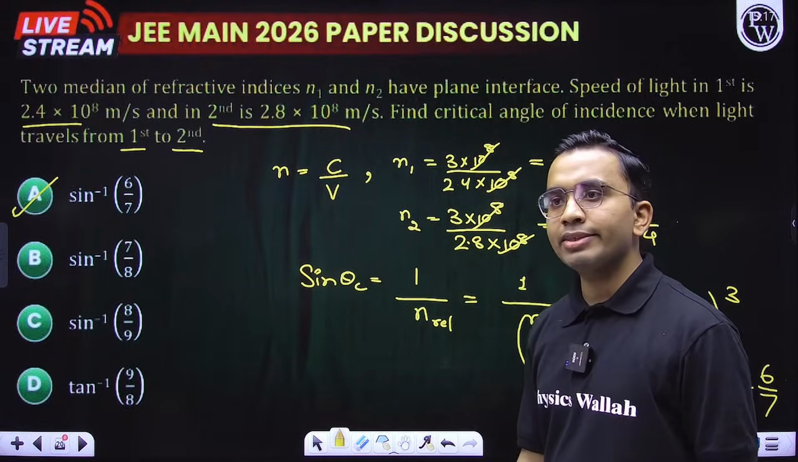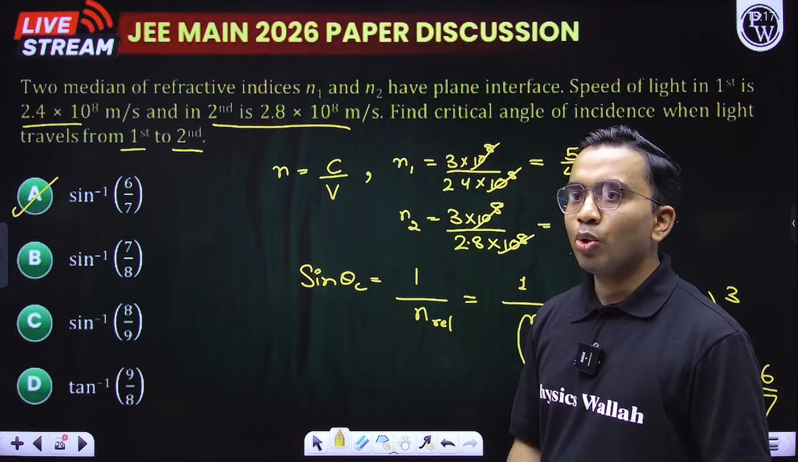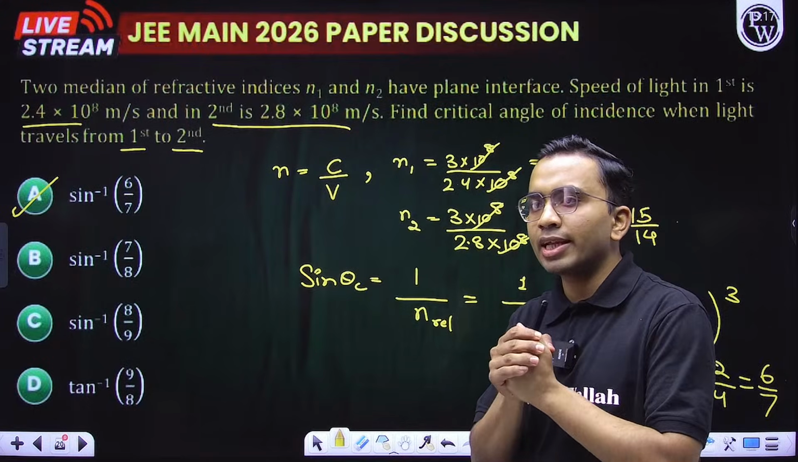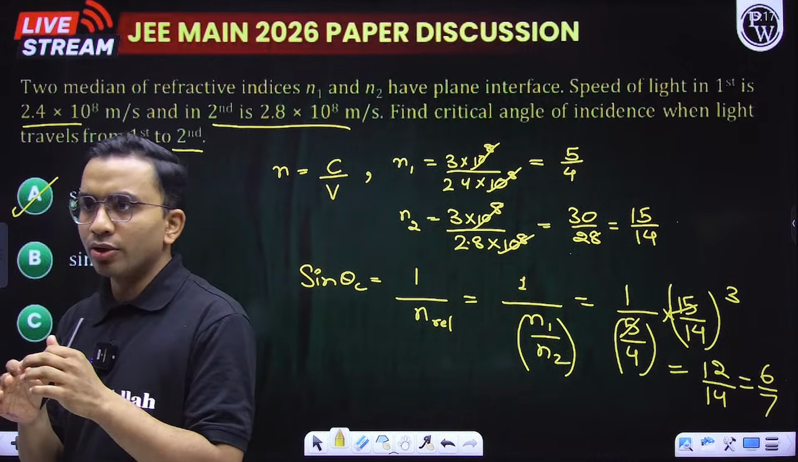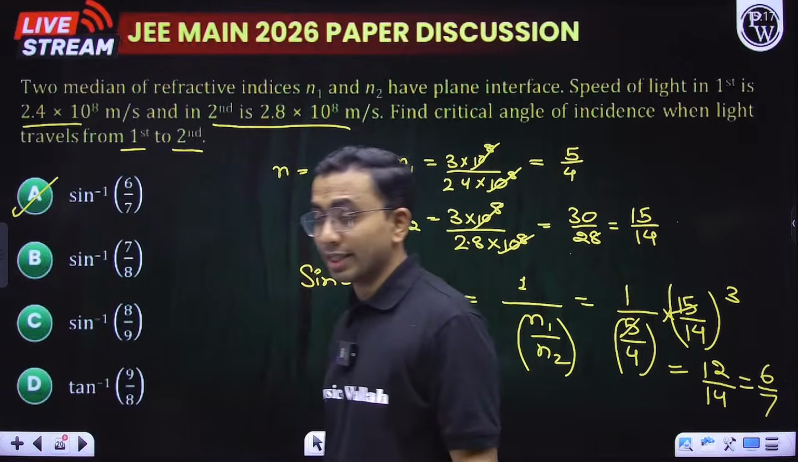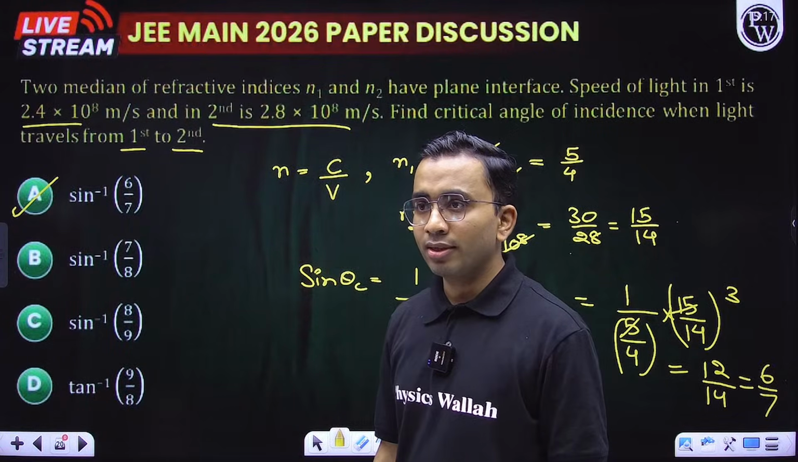A, yes, A is correct. Okay, but 22nd Jan exam was too hard. Today's okay. 22nd January exam was hard, you are saying. Physics was okay.